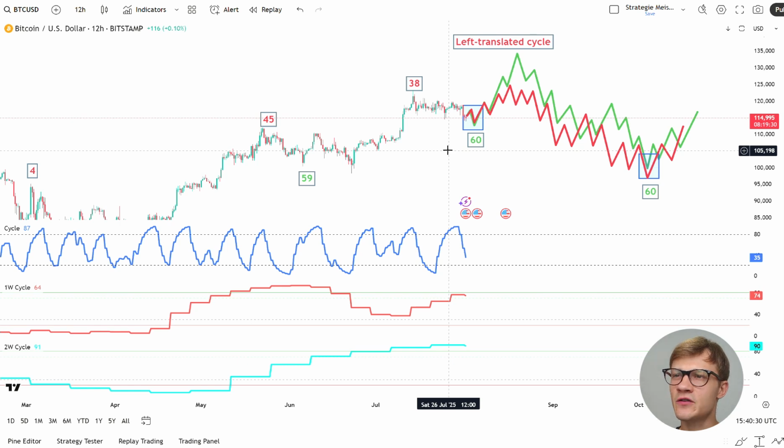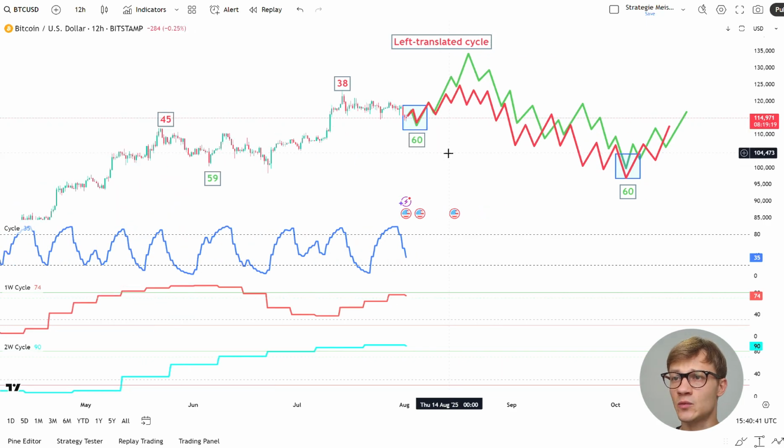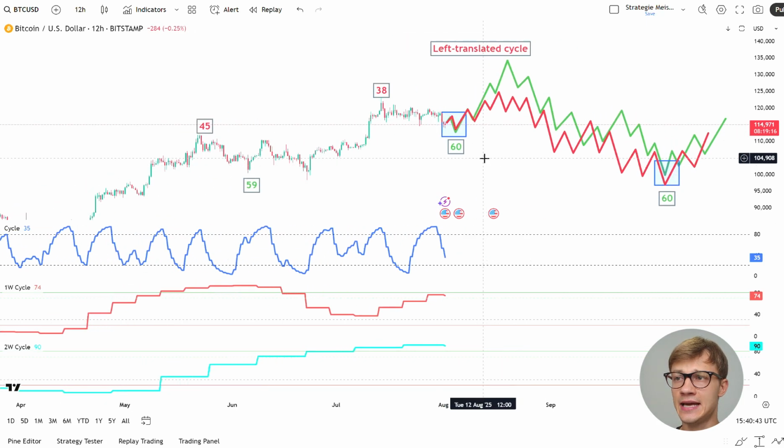You see Bitcoin collapsing from 120K to below 115K, and you want to know when this bearish downturn is going to end and what we can expect for Bitcoin in August 2025. In order to analyze that, we have to see where we are in the 60-day cycle.